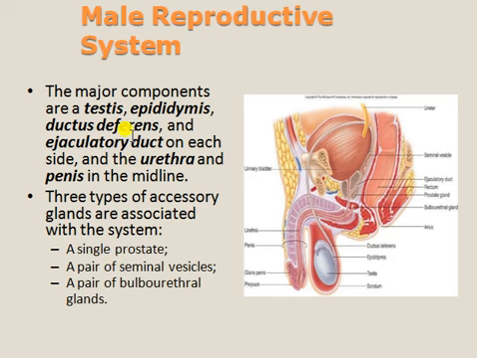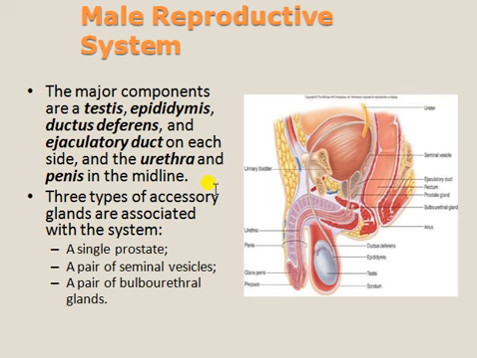So what are the organs? The testis, epididymis, vas deferens or ductus vas deferens, ejaculatory duct, urethra and penis, along with three accessory glands.